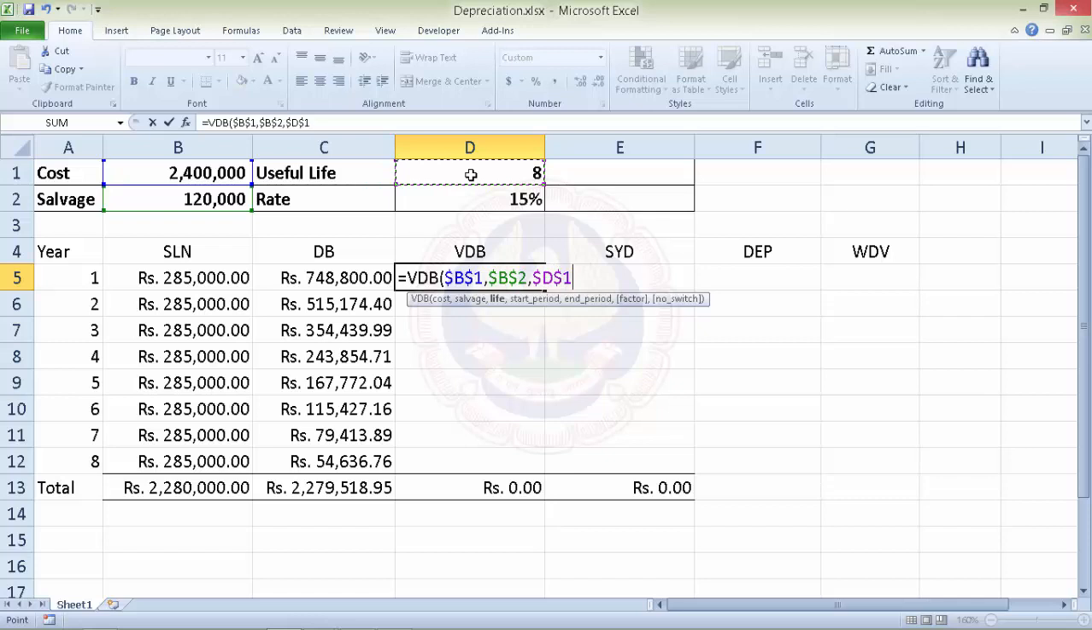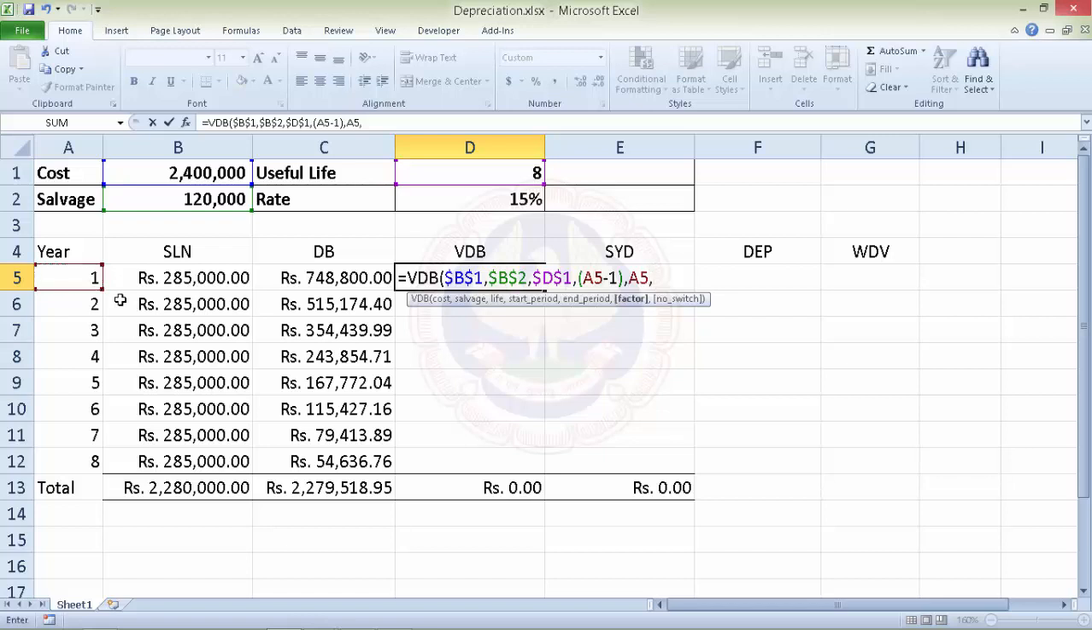again absolute. Now it says start period. Now for the first year, the start period would be 0. So we could use the formula A5 minus 1, which will give us the starting time, and the ending time would be A5.